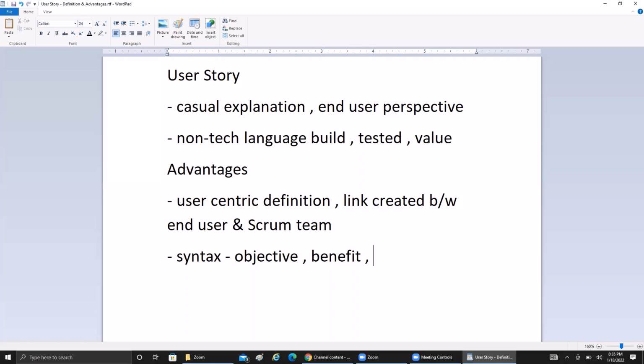But for a user story, which is going to deal with a particular software feature, for that software feature to be accepted by the Scrum team, in the perspective of end user specifications being met, there should be some criteria defined, right? So the acceptance criteria is also defined as part of this syntax. So this will be helping the whole Scrum team to follow what they're actually working upon.